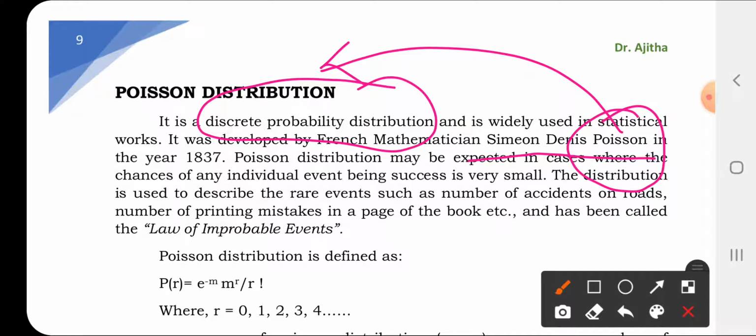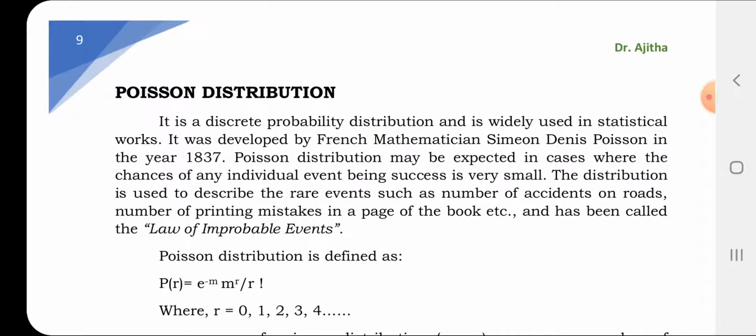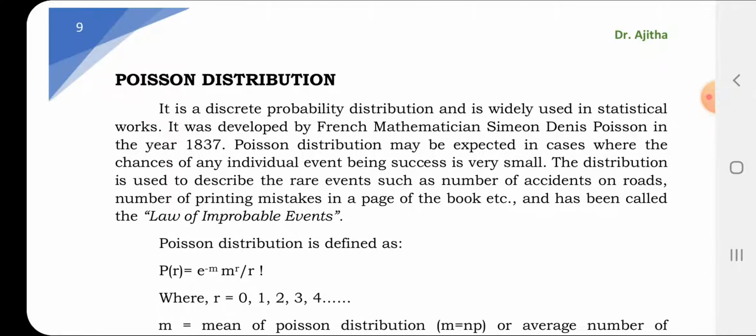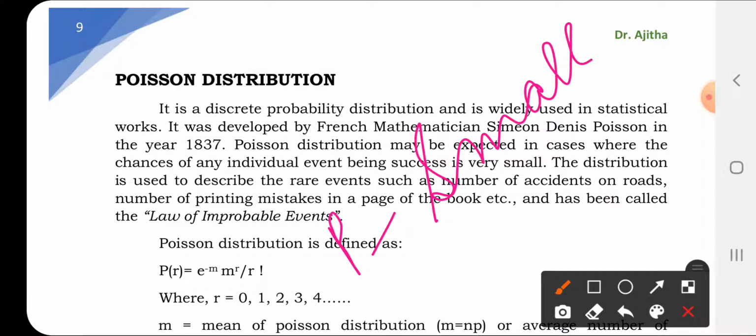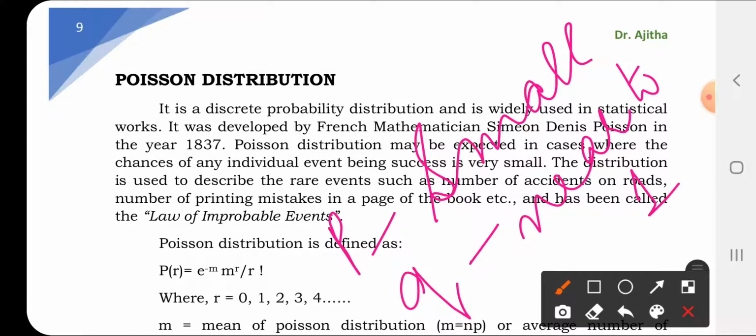Poisson distribution is basically expected in cases where the chance of any individual event being a success is very small. For example, P is success and Q is failure, and the chance of the event being success is very small, and Q is very near to 1, which means P is near to 0.